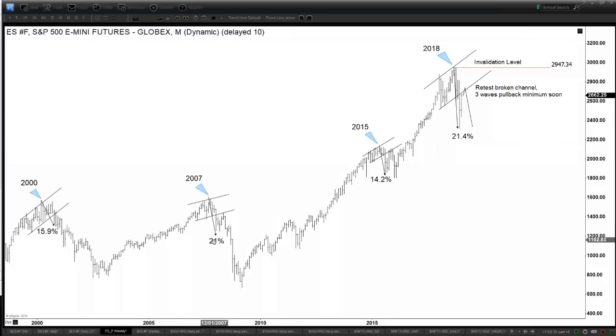Now we can see that in the previous three major tops, that decline was also breaking the bullish ascending channel here in the year 2000, 2007 also breaking this bullish ascending channel, same thing as 2015, same as 2018 as well. And then in each instance here, we got a retest of that channel. So the S&P, ES rallied again to retest the channel.